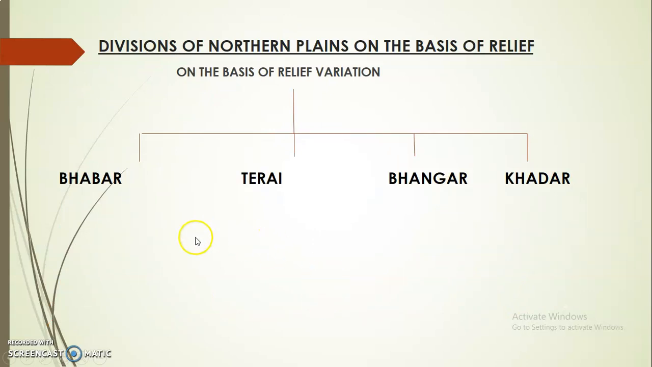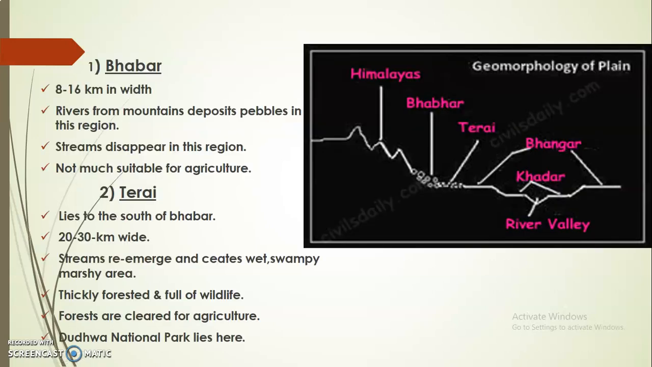This is also about the divisions of northern plains, but these divisions are based on the relief variation. So there are different variations in the relief features of northern plains. On the basis of that, we have four different divisions of northern plains: Bhabar, Terai, Bhangar and Khadar. Let's know more about these. Okay, so first let's talk about Bhabar. Where does this region lie? Now this region is called Bhabar. Look at the map carefully. This region is called Bhabar.